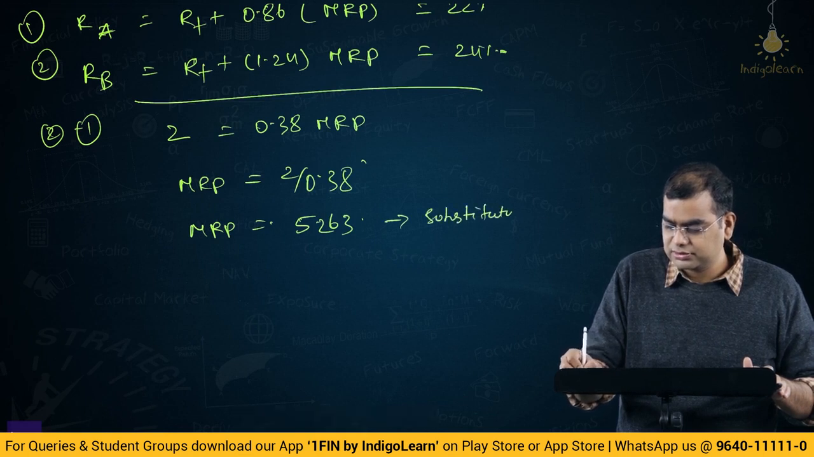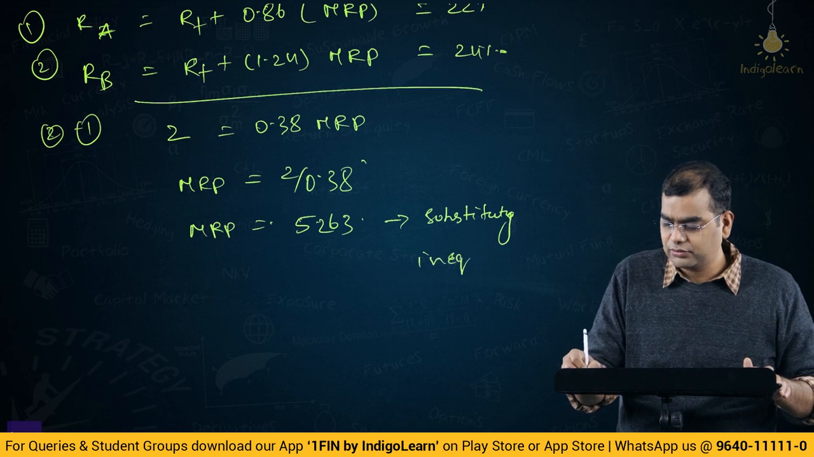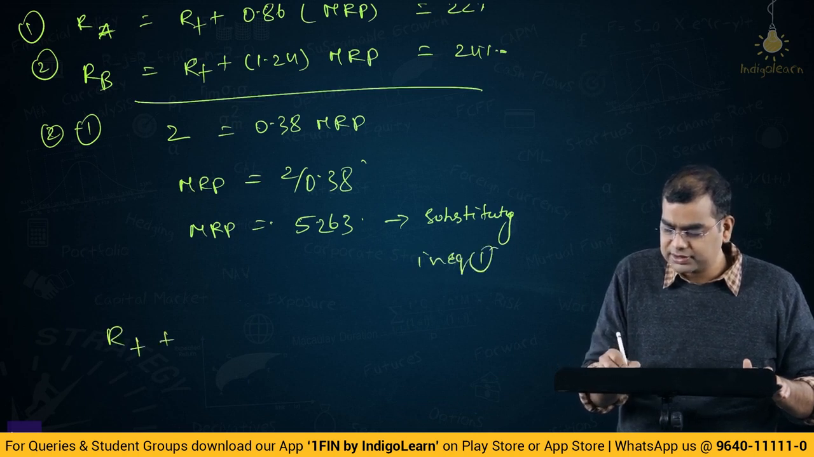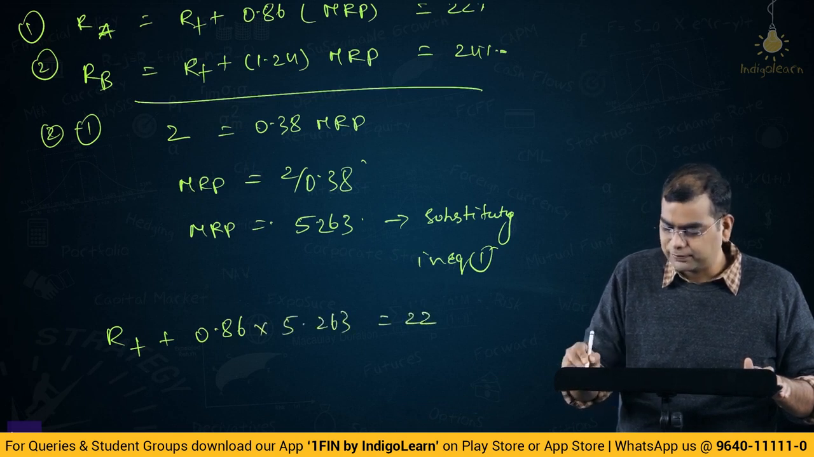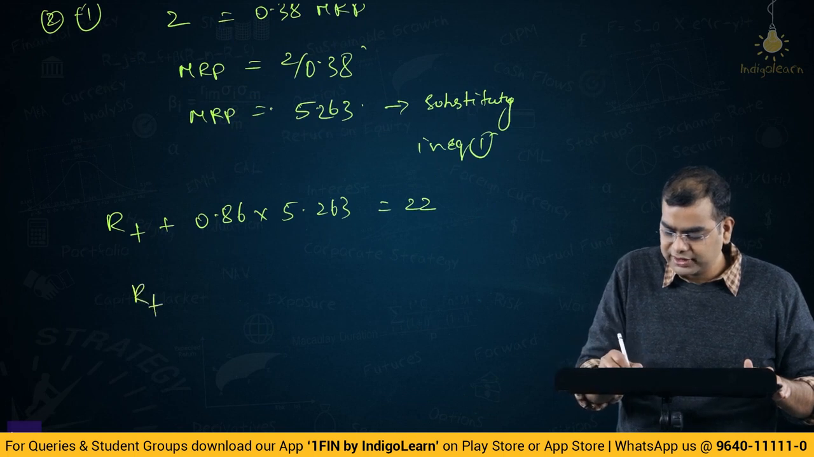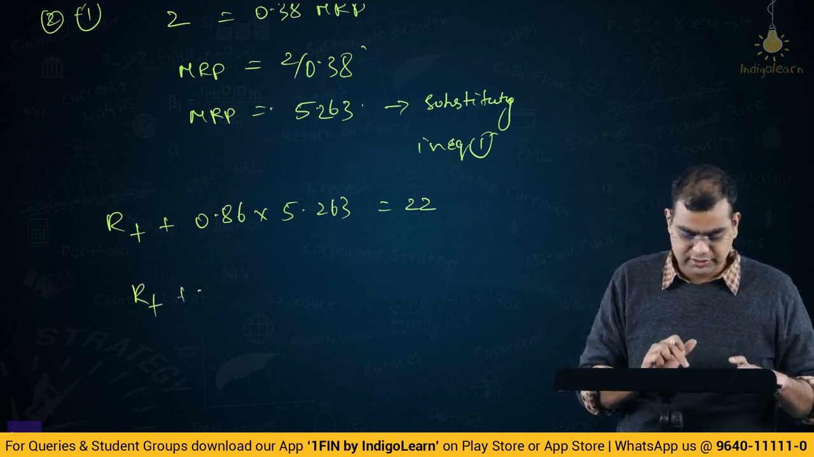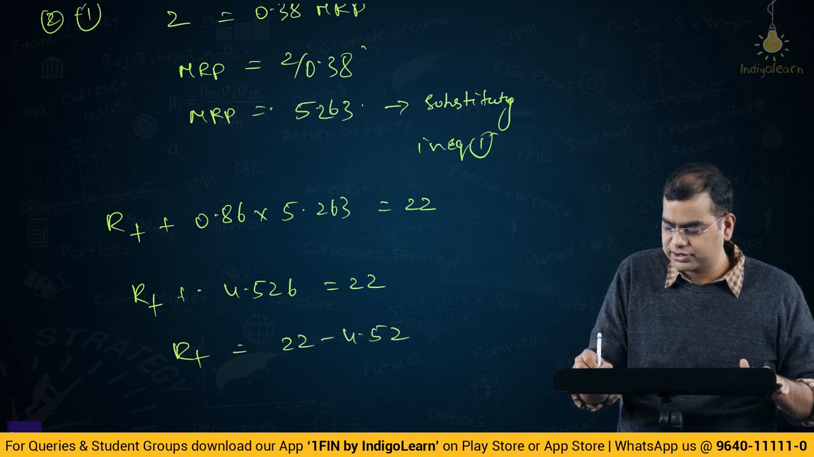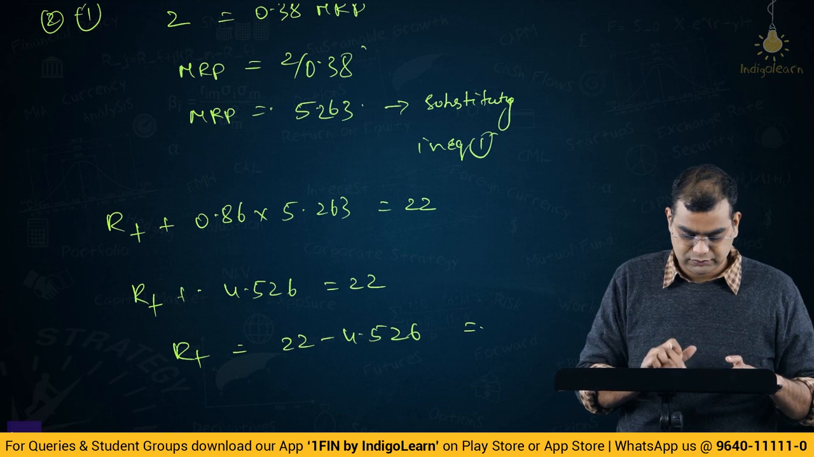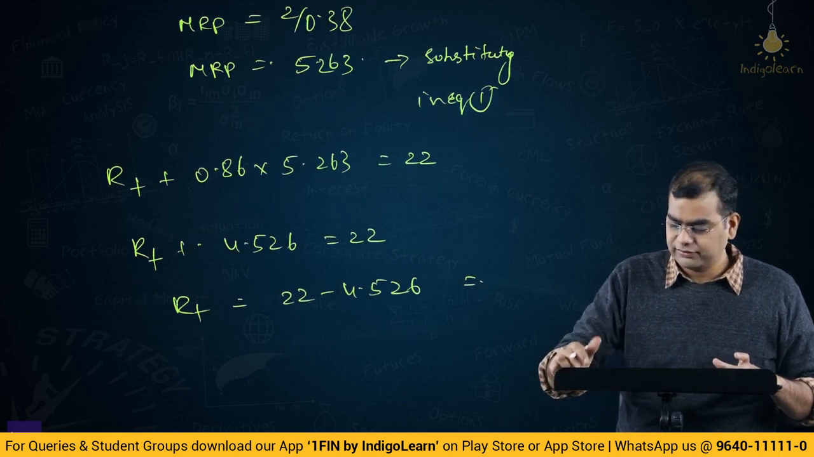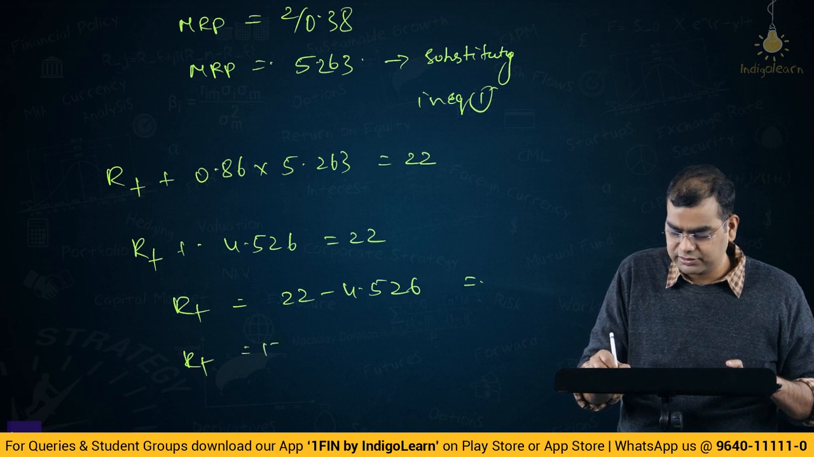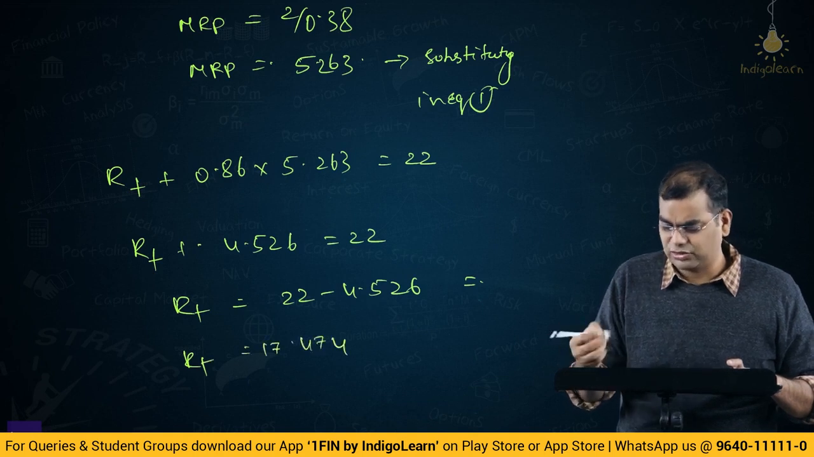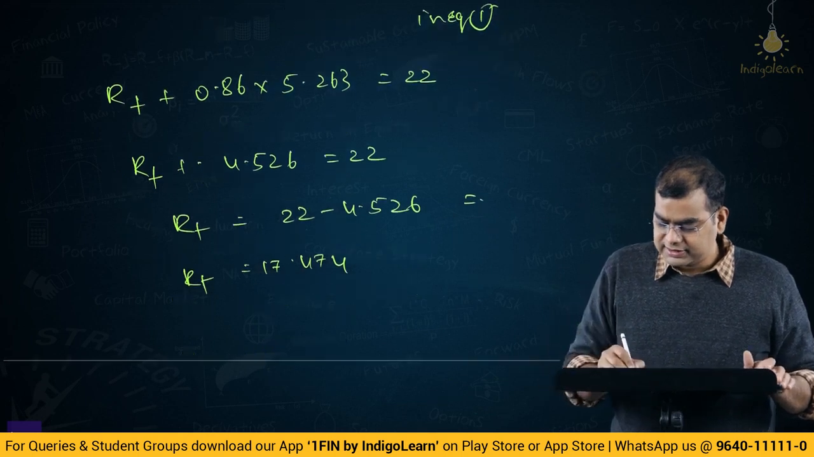So, substituting in equation 1, risk free plus 0.86 into 5.263 is equal to 22, okay. So, risk free rate plus 0.86 into 5.263, which is 4.526, is equal to 22. So, risk free is equal to 22 minus 4.526, which is equal to 17.473 or 474. Okay, you can round it off. Right, this is risk free rate.